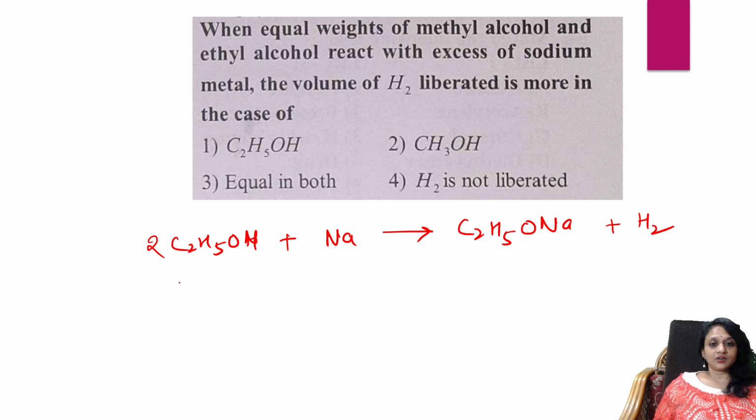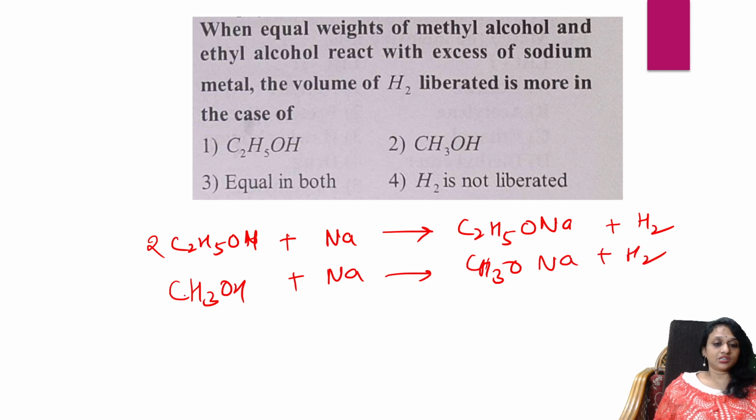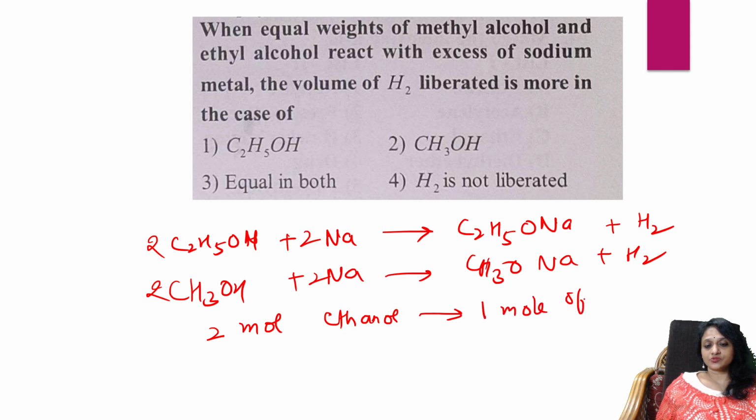Okay. Now let's take methanol. It's also reacting with sodium. It's forming sodium methoxide plus hydrogen gas. Here also I'll put 2. Now, see here, 2 moles of ethanol are giving 1 mole of hydrogen. Correct, students? Okay. Here also 2 moles of methanol are giving 1 mole of hydrogen. No change.